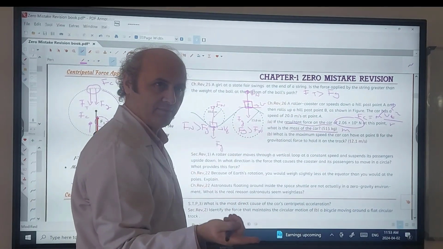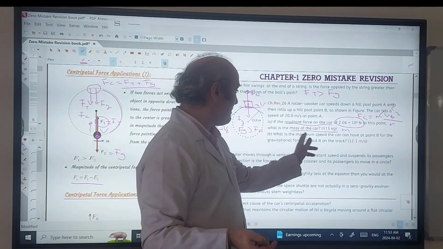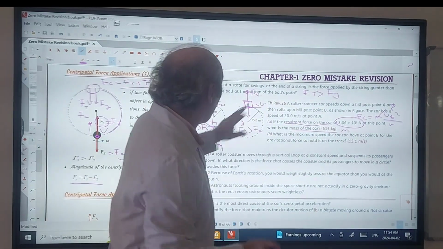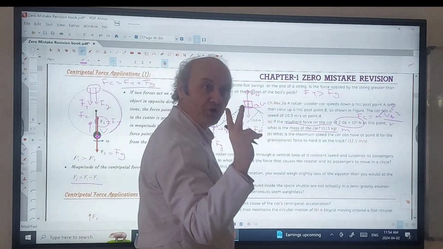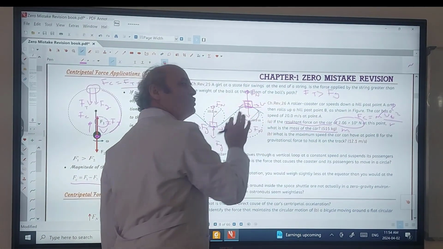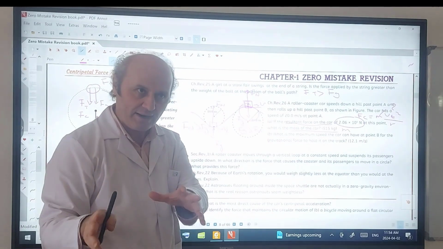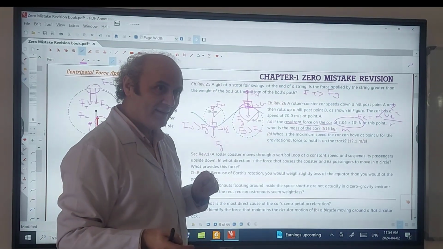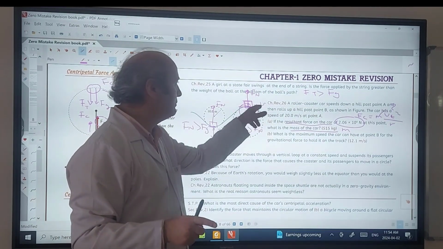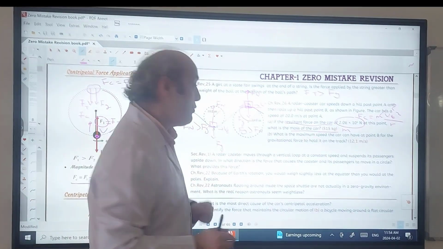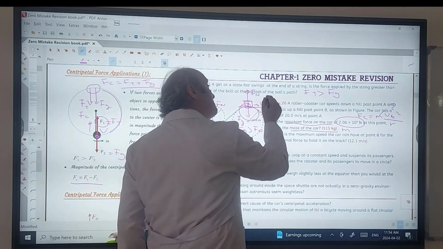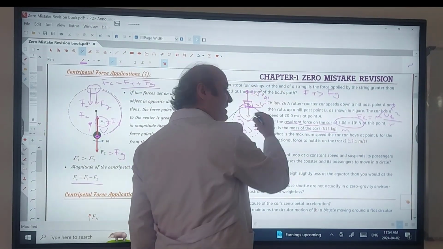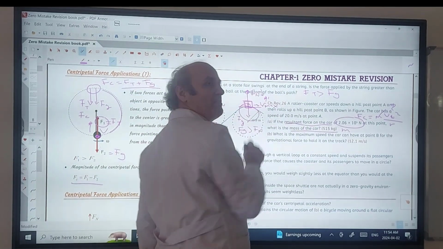Then part B says, what is the maximum speed the car can have at point B without losing contact with the track? At point B there are two forces. One force always exists, which you cannot cancel, you cannot remove, you cannot destroy: Fg. But Fn can change depending on V. When V increases, Fn gets smaller. If V gets to its maximum, Fn becomes 0.